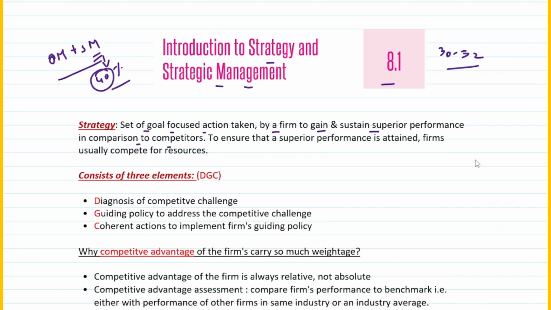So what did it say? Let's break it down. It says it's a set of goal-focused actions. Goal-focused action means you have an objective in mind and you're trying to attain that, right? Who takes it? It is taken by a firm. For what? For gaining and sustaining superior performance. That means you intend to do well in the market. With respect to whom? With respect to the competitors that are in the market, right?